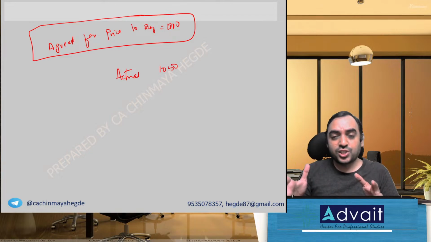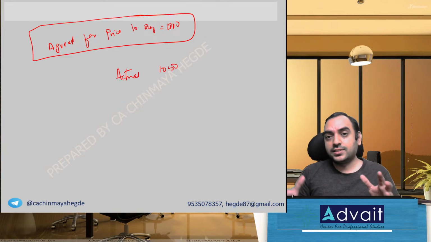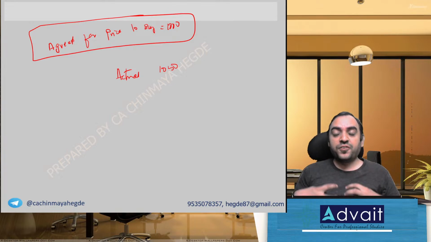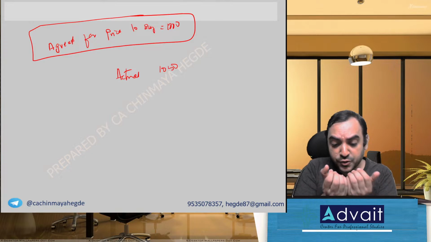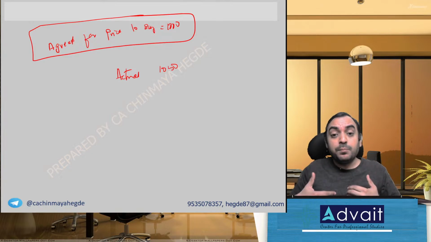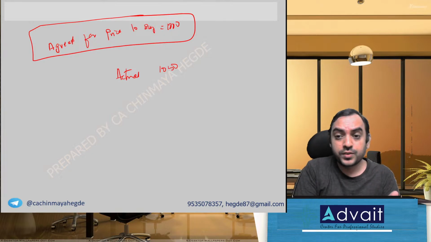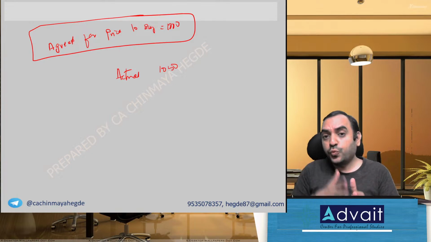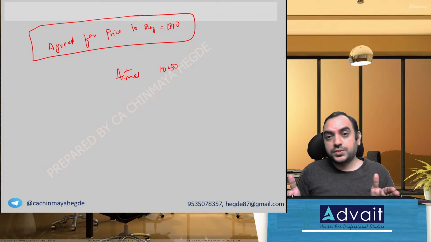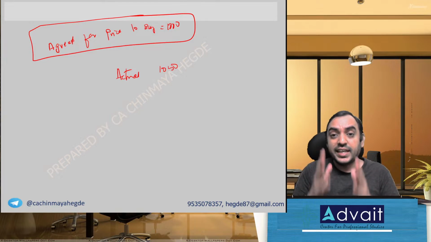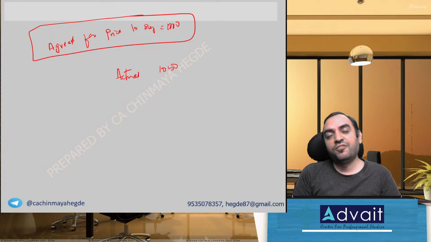So the transaction happens in two levels. First, the mutual fund will distribute the dividend. So the dividend will be received by the investors and some investors will reinvest and some may not. So we have to take it as two separate transactions. That is why NAV will be affected when you pay dividend, NAV will fall down.